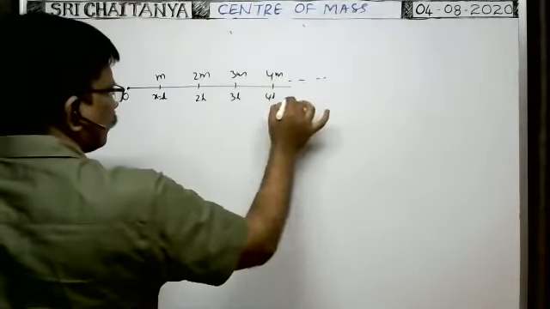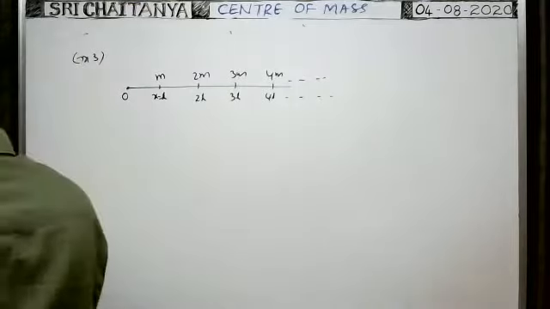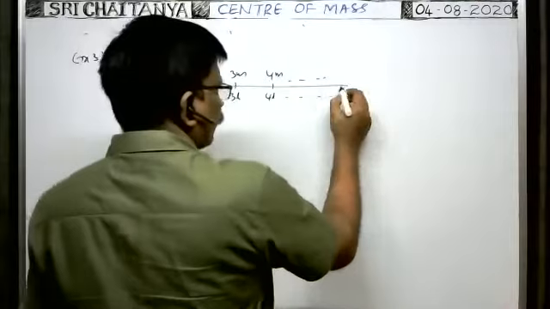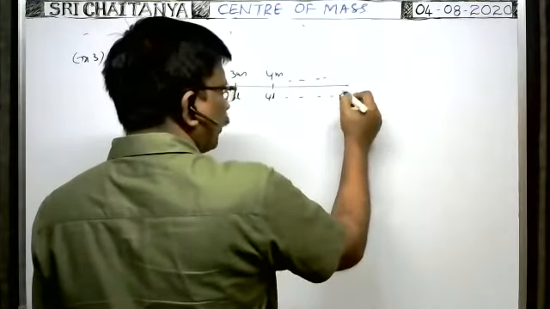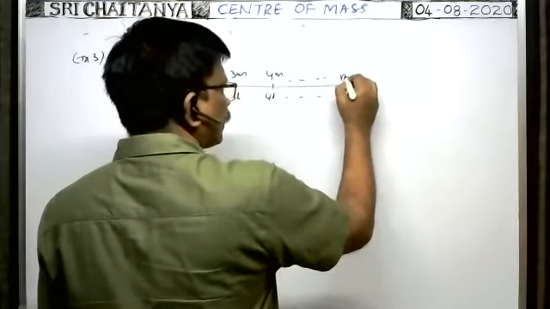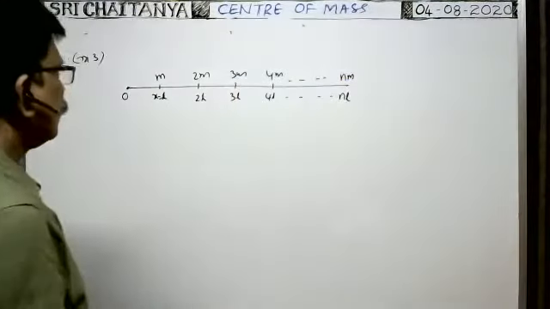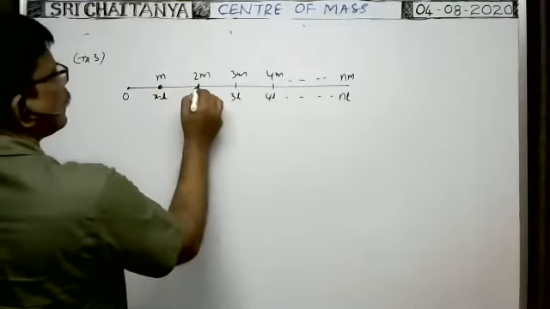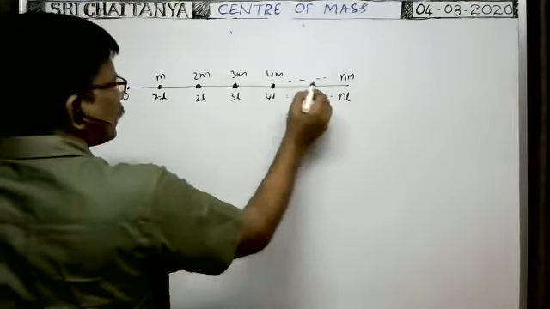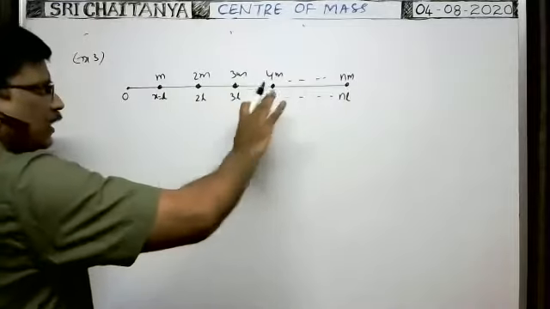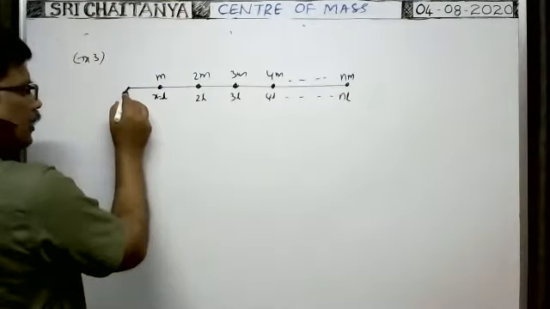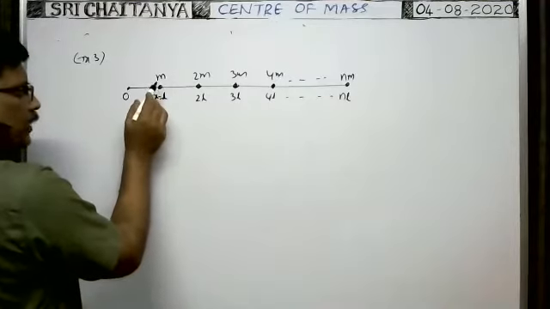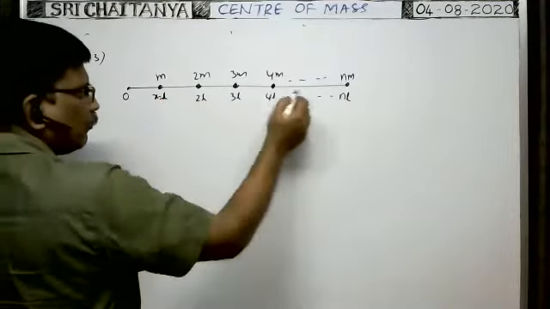In this way, n particles are kept. The last particle, the nth particle, is kept at a distance nL having mass n times m. As all particles lie on the x-axis, these particles have only x coordinates. From the origin, this particle is at a distance L, meaning its x coordinate is L, and the x coordinates of the others are 2L, 3L, 4L, like this.